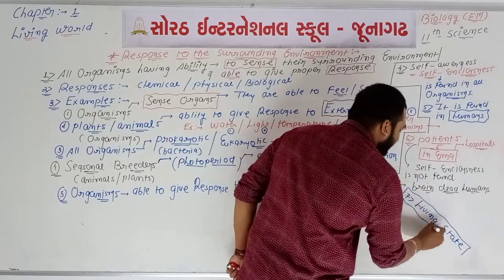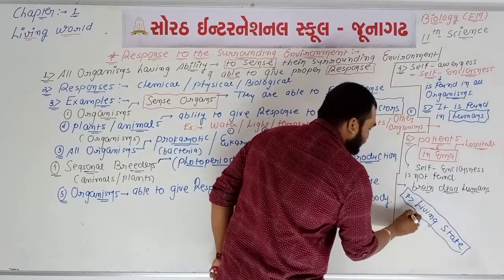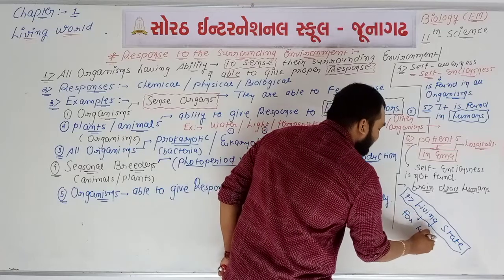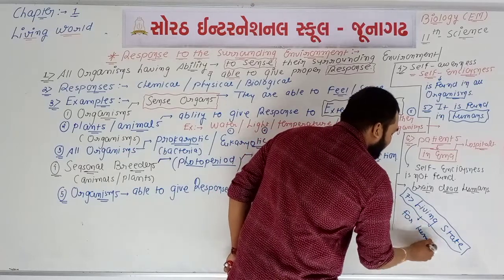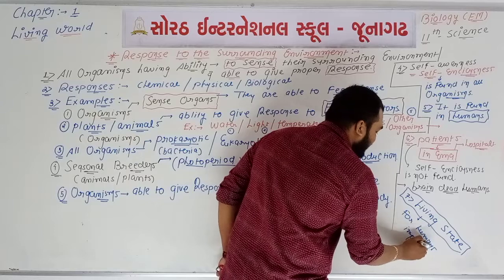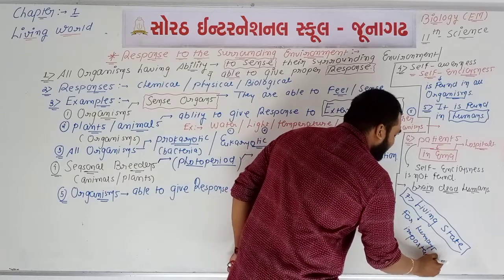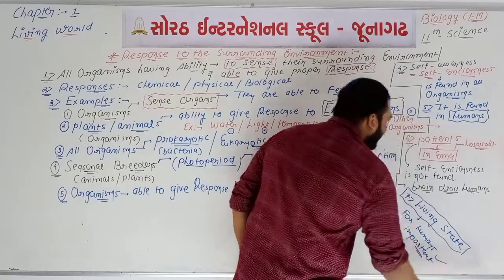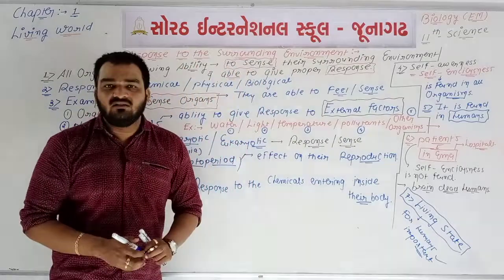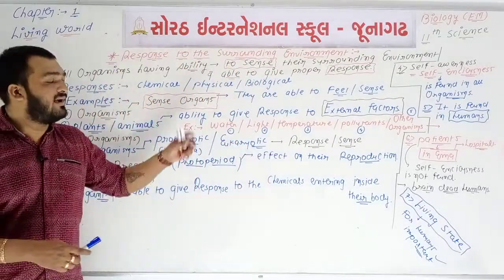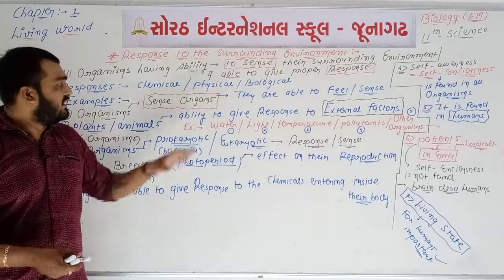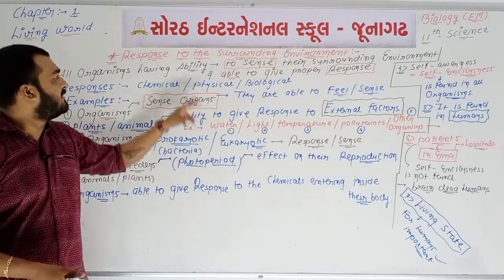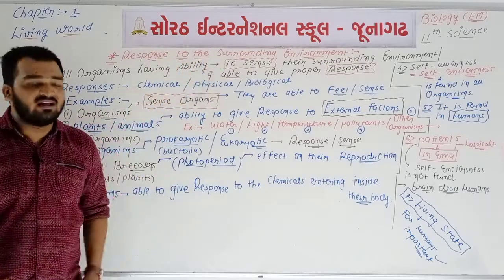So we can say that for humans the living state is very much important. In this question we have talked about 3 main concepts. In the first concept we talked about the response to the surrounding environment.